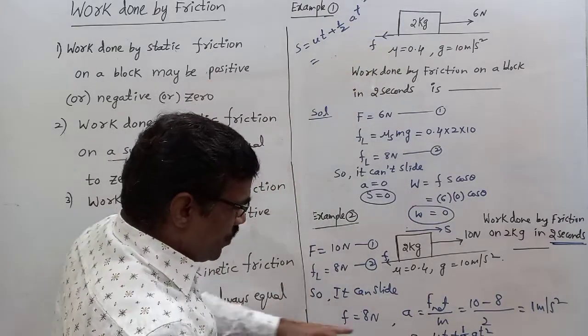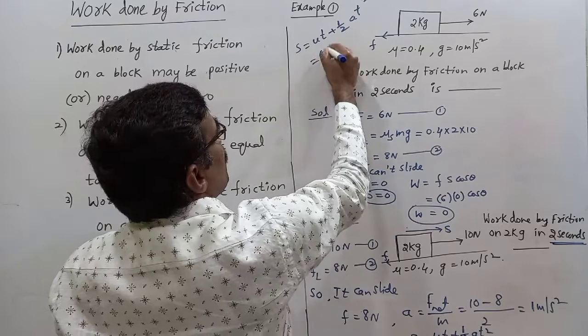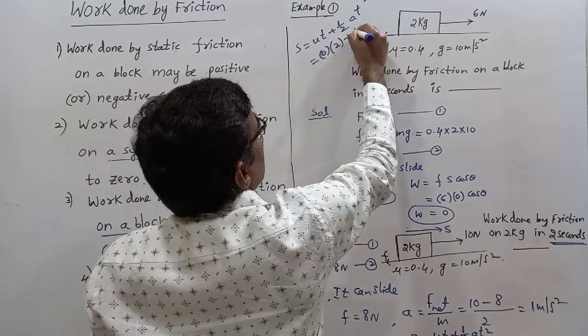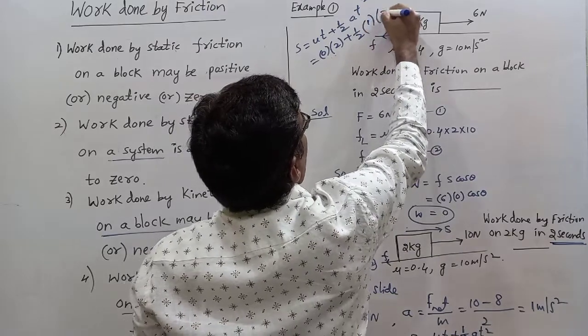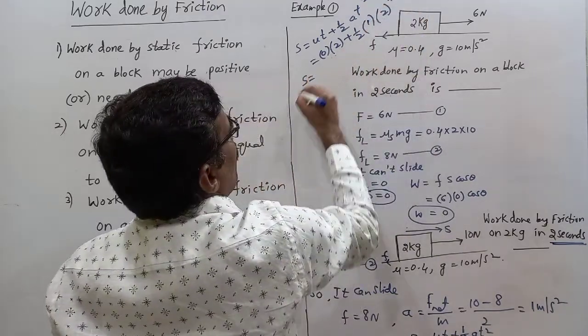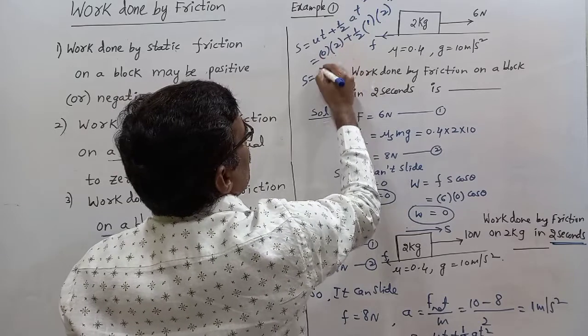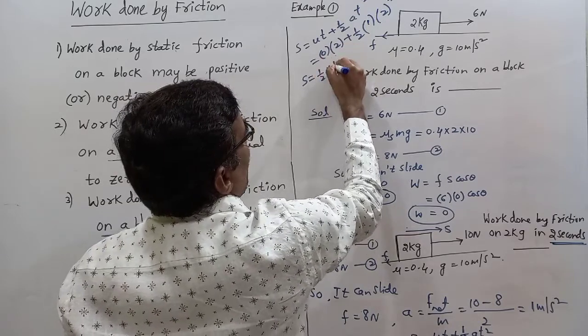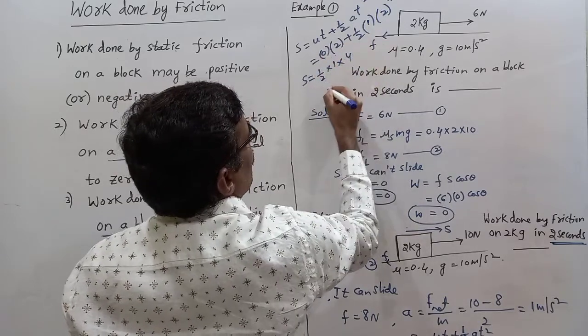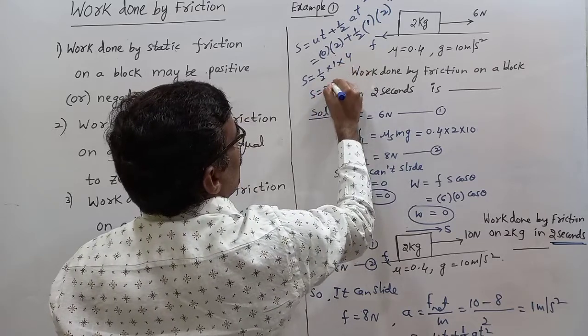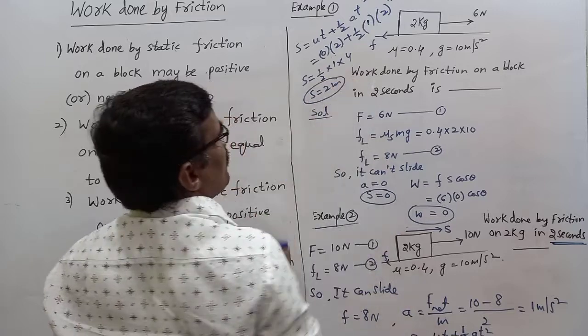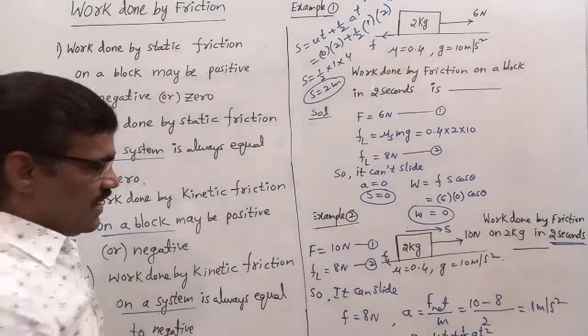U is 0 because it starts from rest. S equals 0 into 2 plus half into 1 into 2 square, which is half into 1 into 4. That is S equal to 2 meter. Displacement is 2 meters.